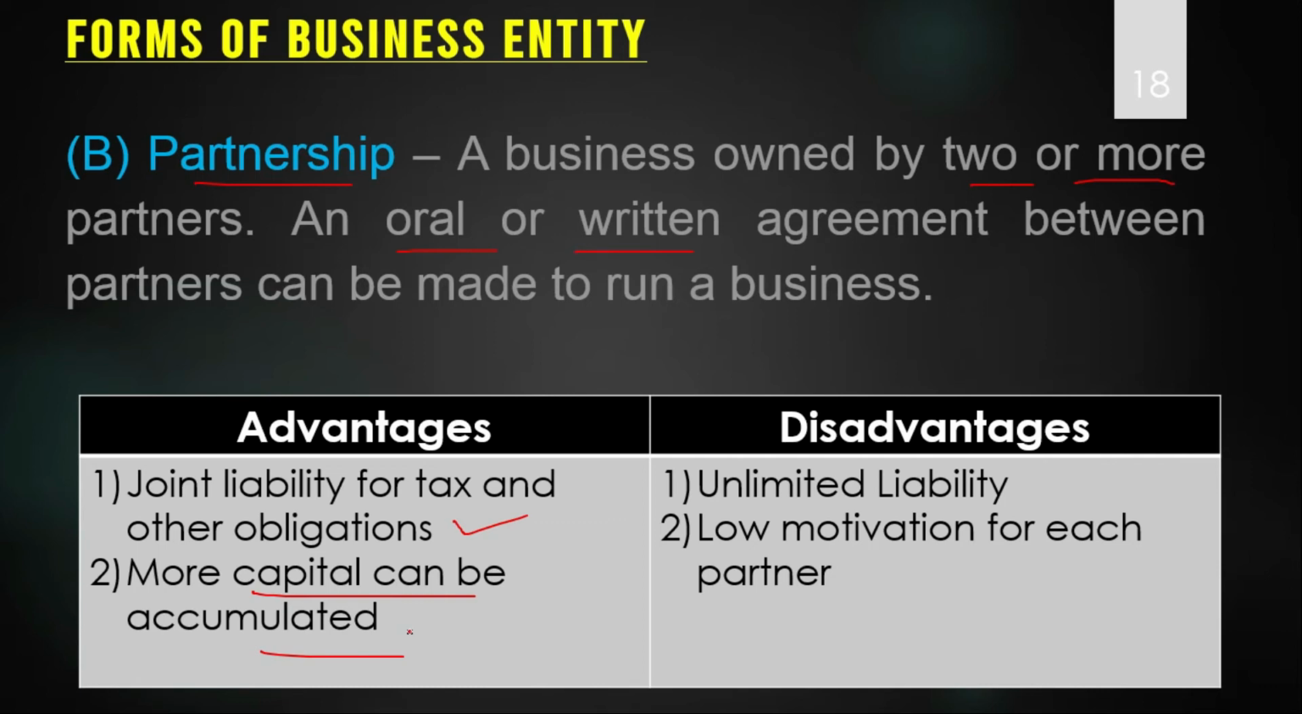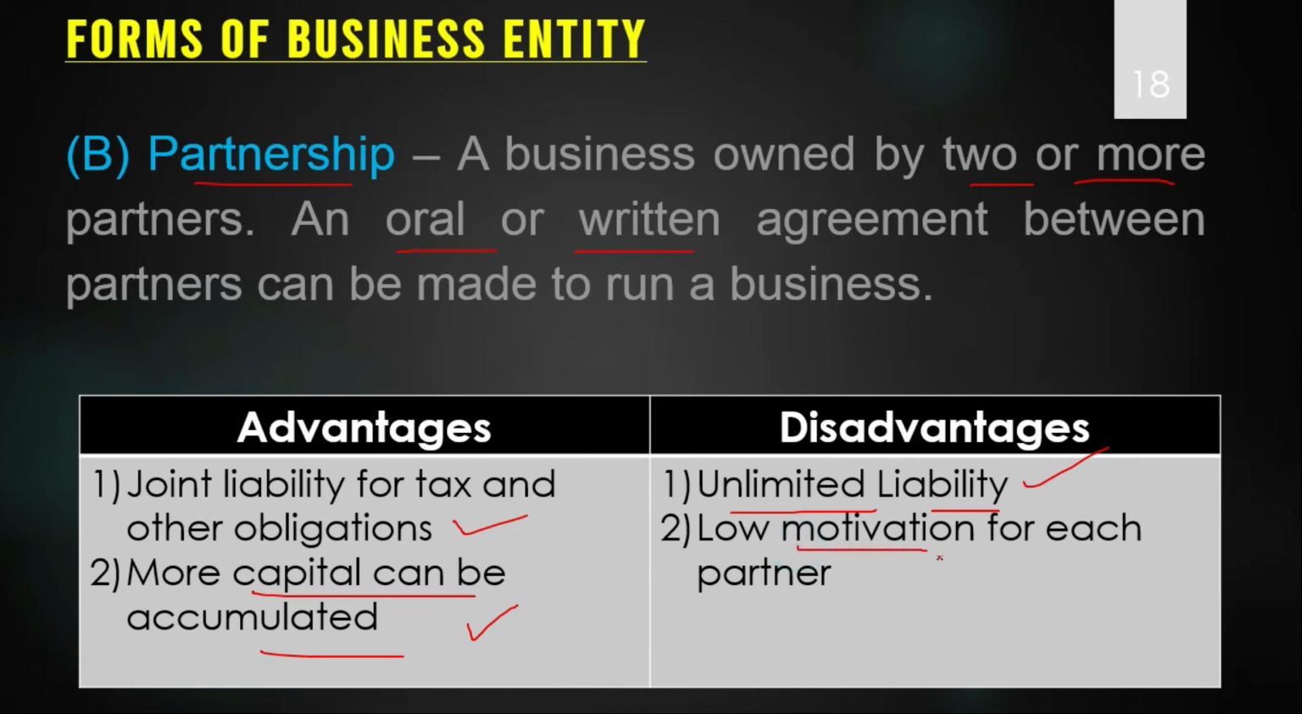So the capital is invested by one person only. But in case of the partnership, two or more persons are there, so more capital can be accumulated. Now see the disadvantage. The first one is unlimited liability. The same disadvantage we have also seen in the sole proprietorship. So unlimited liability is also the disadvantage of the partnership business.